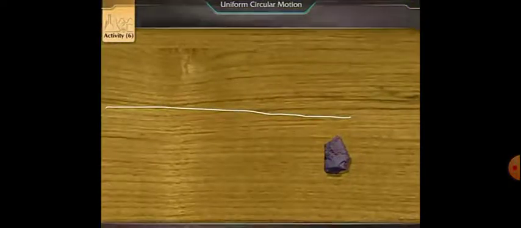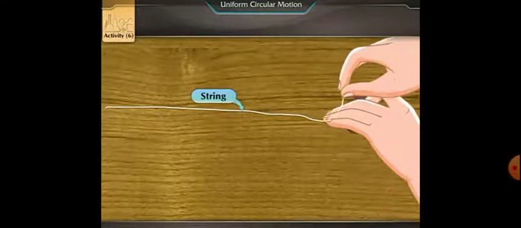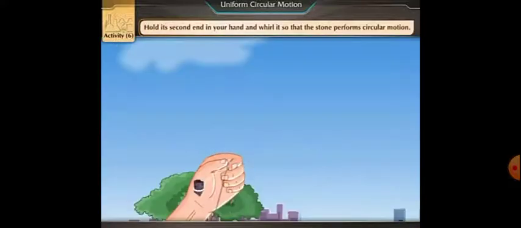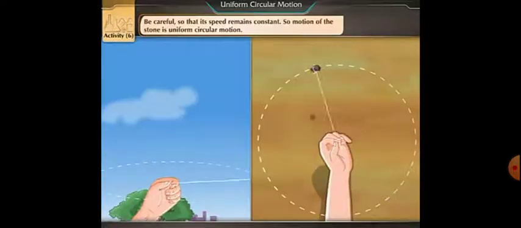This is the activity. Take a thread or string and a stone, tie the thread to the stone, hold its other end in your hand and whirl it so that the stone performs circular motion. Be careful so that its speed remains constant.